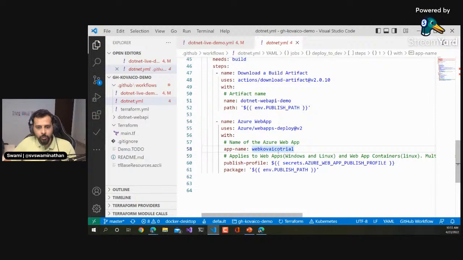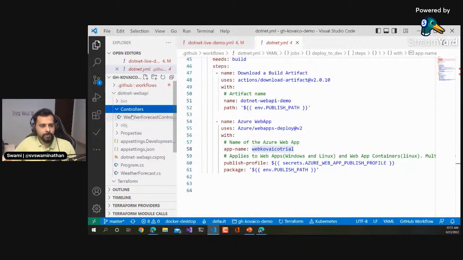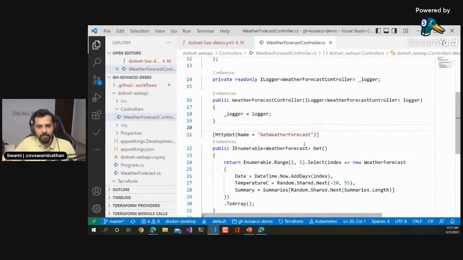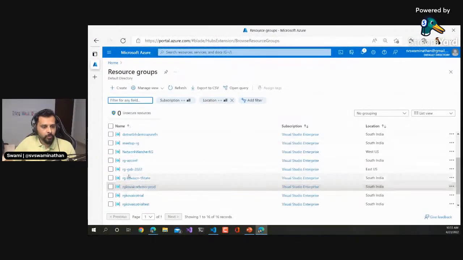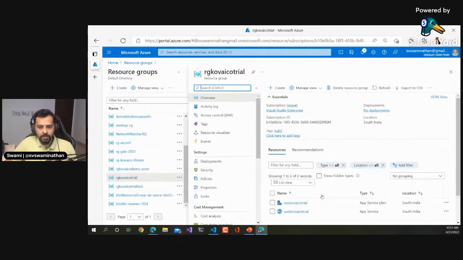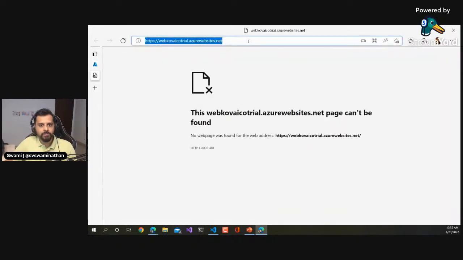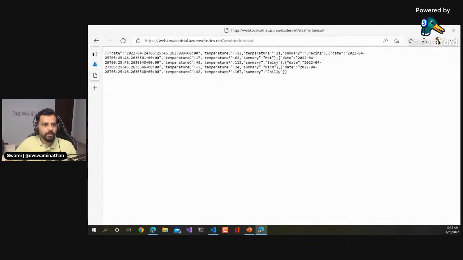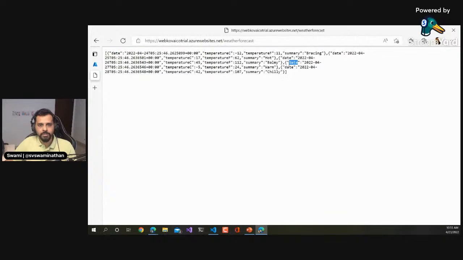Let me also quickly show what it is that we are deploying here. I've been talking about the .NET app, but I didn't show what that app is. It's just a basic .NET Web API, the default template that we've got, which has a weather forecast controller. If I browse that from the deployed version, if I go to code trial web and do /weatherforecast, it just gives this. Basically, it has an array of 5 weather details.